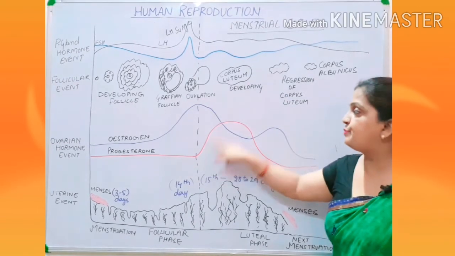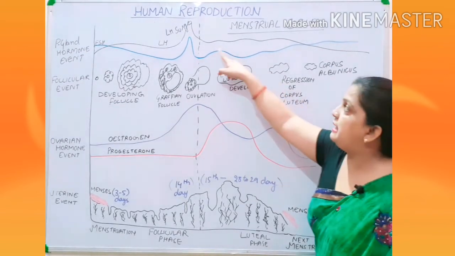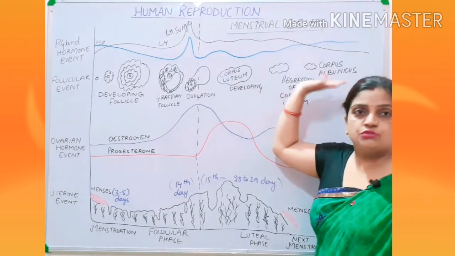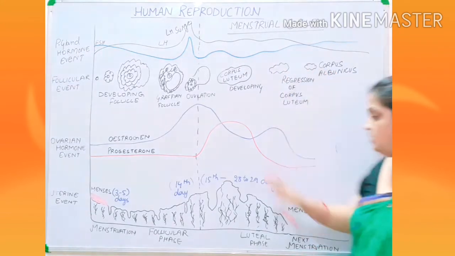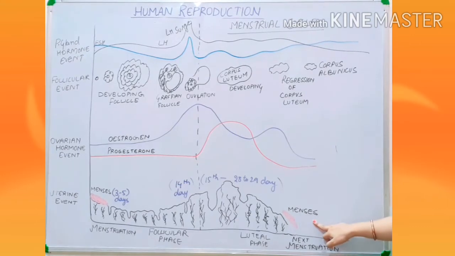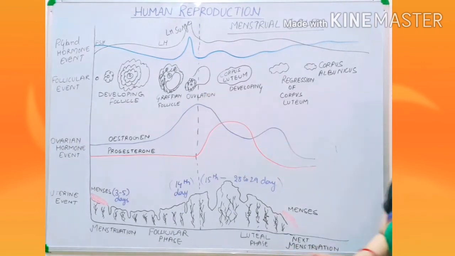The role of progesterone will also fall down, and LH and FSH will also fall. The endometrium layer with its blood vessels and the secondary oocyte will be shed off and excluded in the form of bleeding through the vagina by the process of menstruation, that is your menses.